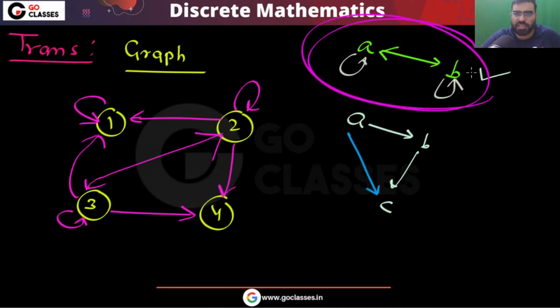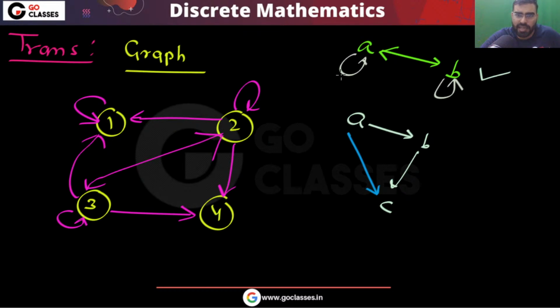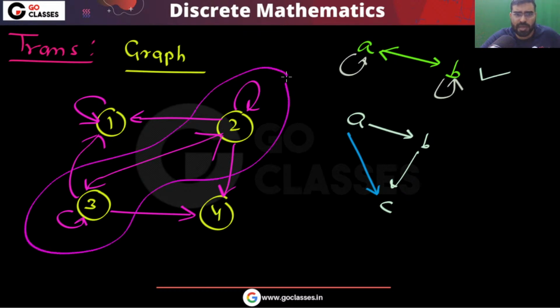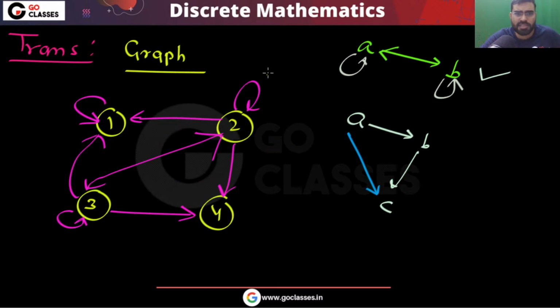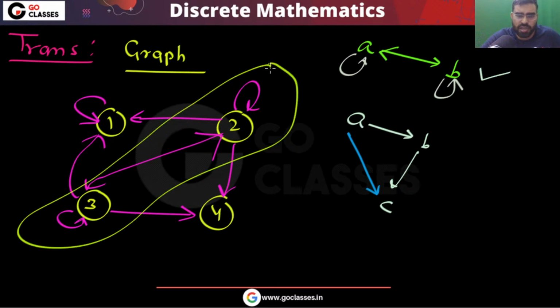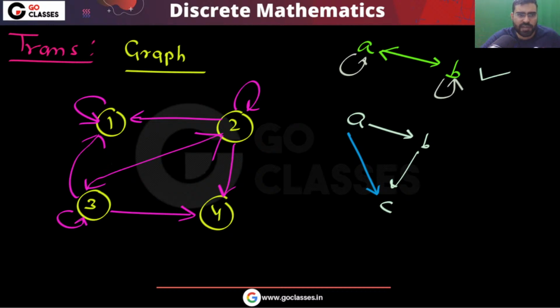This property is also satisfied. A and B are related to each other, A related to B, B related to A. Then A must have a self loop, B must have a self loop. And this is happening here. 2 related to 3, 3 related to 2, 2 has a self loop, 3 has a self loop. So this is satisfied. You can also see that 3 related to 2, 2 related to 4, 3 related to 4. Similarly, 2 related to 3, 3 related to 4, 2 related to 4.